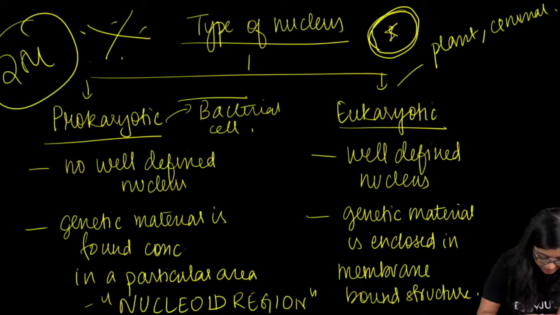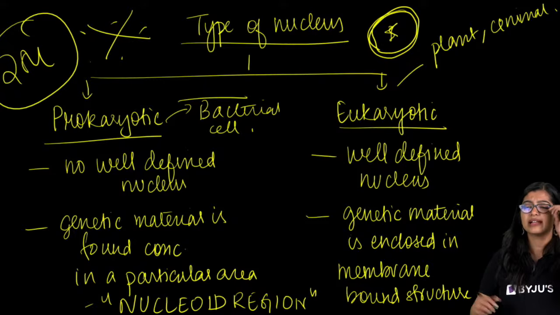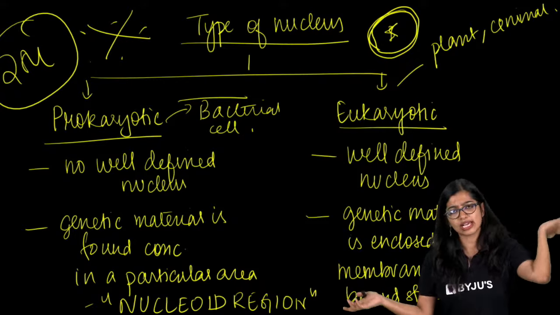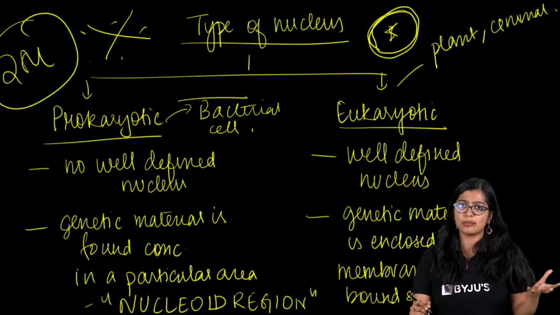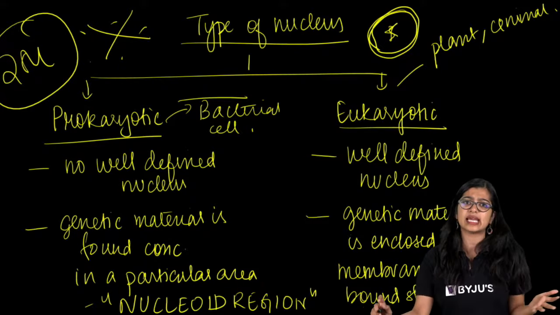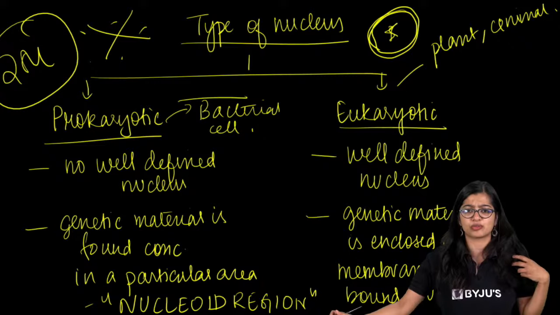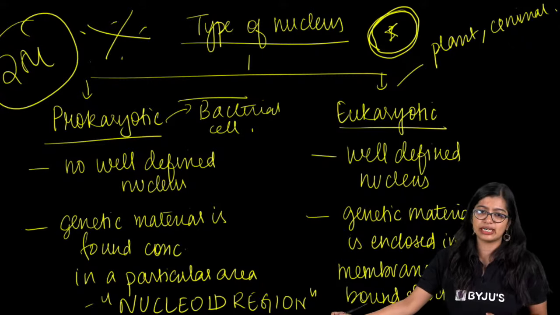I have a very interesting question. Ma'am, does this mean that eukaryotic cells cannot transfer their genes or similarities to their offspring? No! Who said? Genetic material is there. In plant and animal cells, their genetic material is DNA and it gets transferred from parent to offspring, right? So that is definitely there.